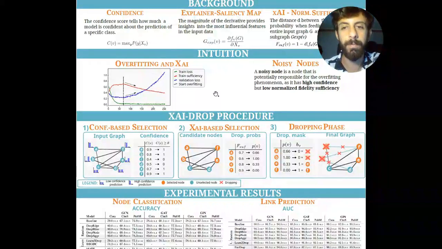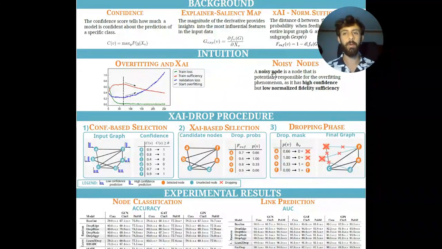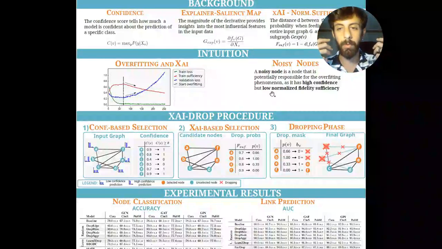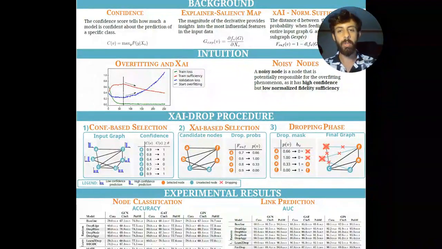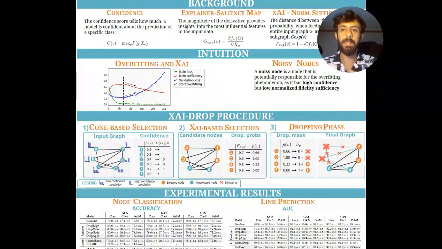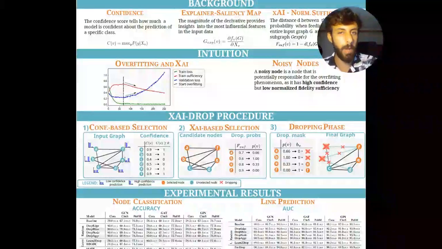And this leads us to define a noisy node as a node for which the model has high confidence in prediction but low normalized fidelity sufficiency. So the model feels sure about the prediction it is making, but it is not able to explain it well.